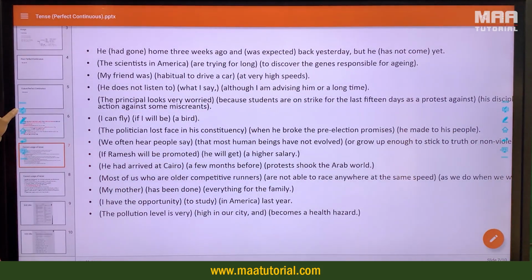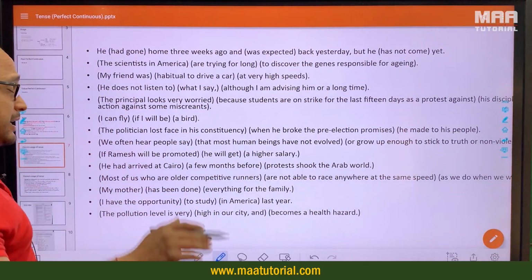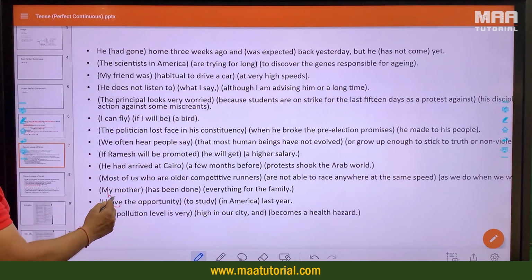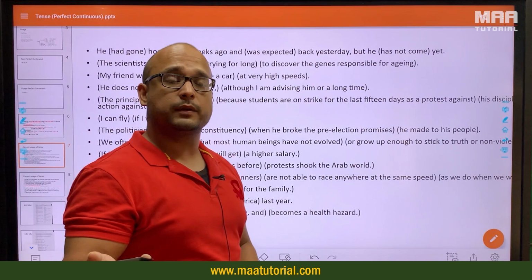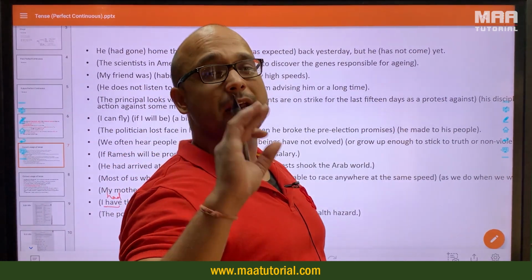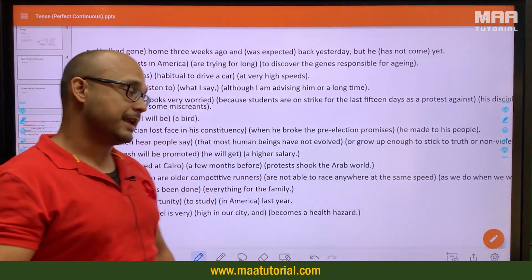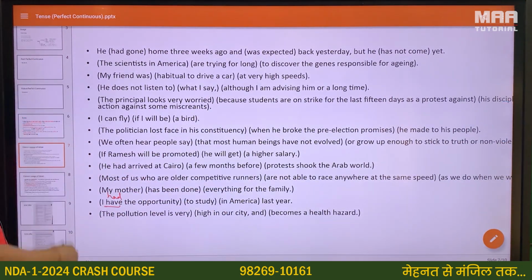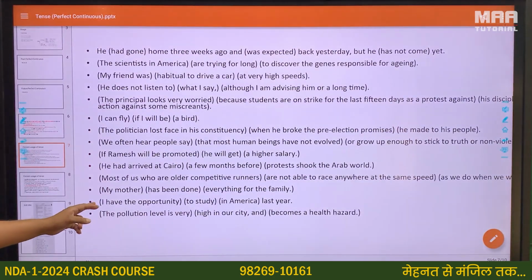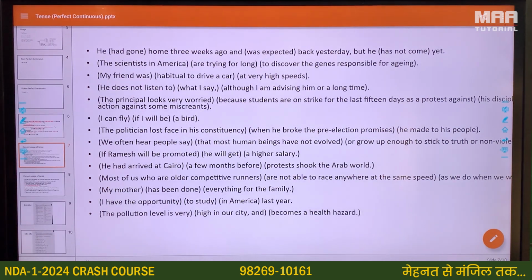I have the opportunity to study in America last year, मतलब पिछला year. तो past की बात हो रही है, have use नहीं होगा, past perfect में had होगा. Please make sure you're revising all the tenses that we've done till now, the structures, you remember and you memorize the structures so that you understand that yes, when we're talking about the past, we will use had and not have. This is the perfect tense. Go back to the perfect tense chapter if you do not understand why had.